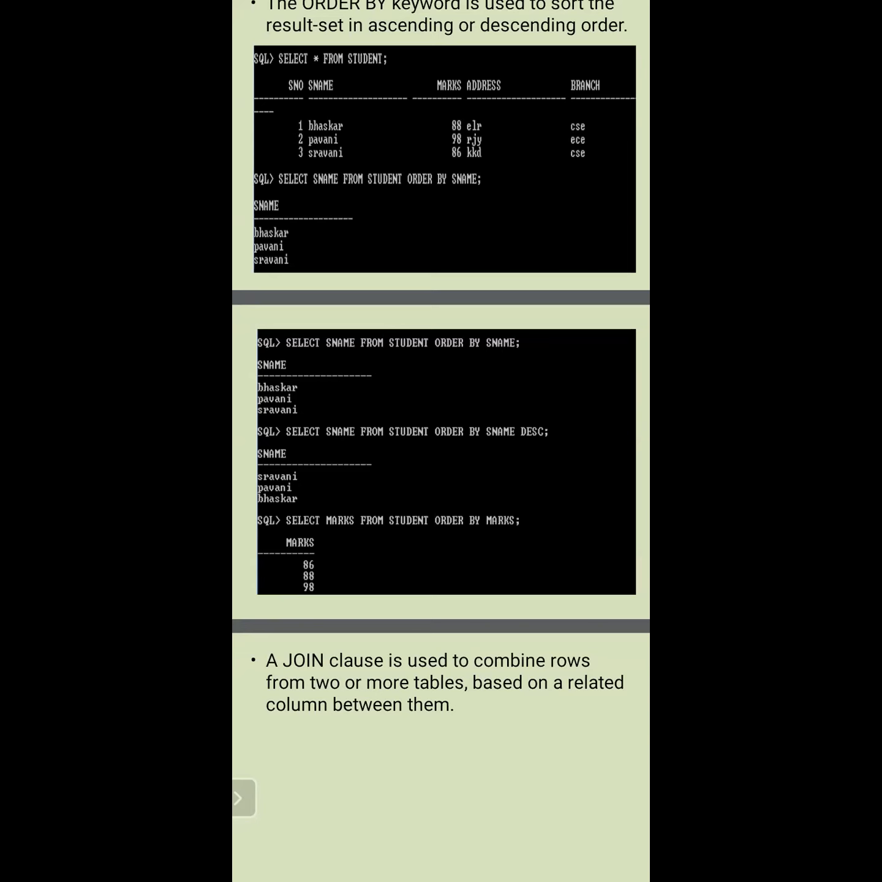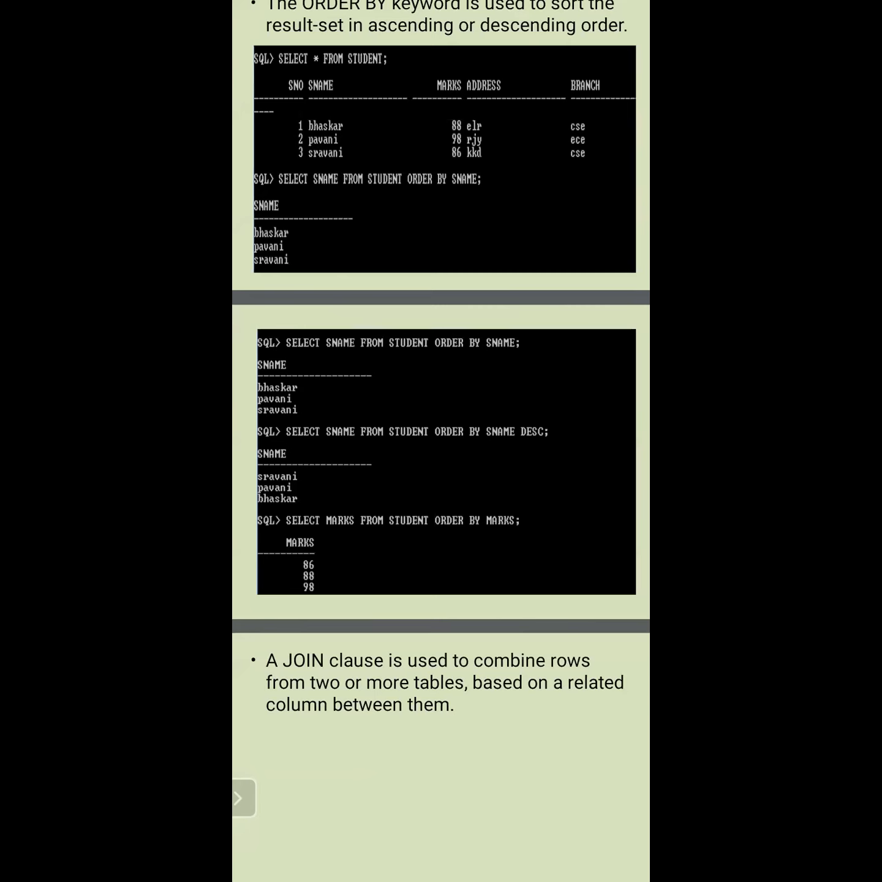In the same way, we need not order only by the character data type; we can order based on any column. For example, we can display the student names according to their marks. If you observe here, select marks from students order by marks. That means performing the ascending order: 86, 88, 98. That is ascending. If you want to display in descending order, then we need to include DESC at the end of the order by marks. Then it will be displayed in descending order.